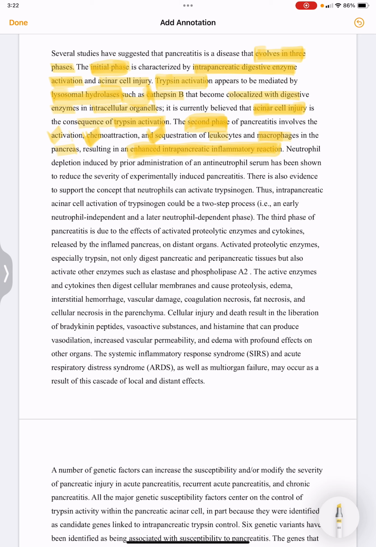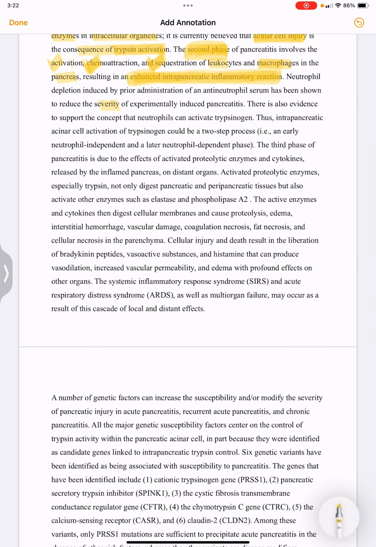Neutrophil depletion induced by prior administration of an anti-neutrophil serum reduces the severity of experimental pancreatitis. So there is enough evidence to support that neutrophils can activate trypsinogen. Thus intrapancreatic acinar cell activation of trypsinogen could be a two-step process. The early step is neutrophil independent trypsinogen activation, and then we have a later neutrophil dependent phase.